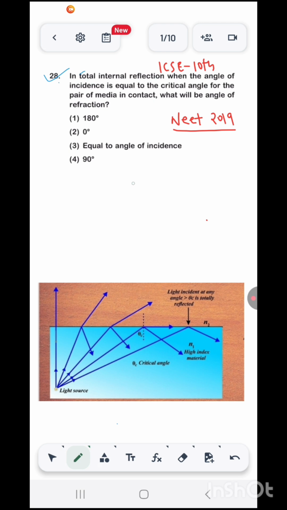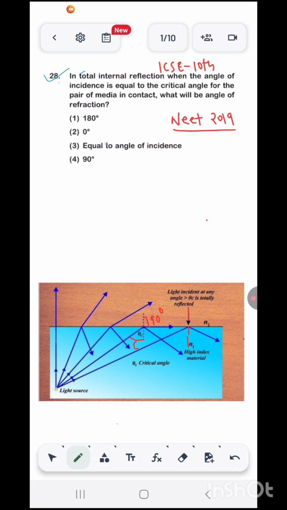Now, what is total internal reflection? It occurs when a ray of light travels from denser to rarer medium, and for a particular angle called critical angle, the angle of refraction in the rarer medium becomes 90 degrees. So in this picture, as you can see, this one is the case of critical angle. Angle of incidence is equal to critical angle, and in the rarer medium, the angle of refraction is becoming 90 degrees. After that, total internal reflection takes place. We will not talk about that right now.